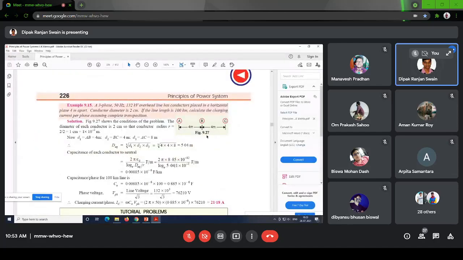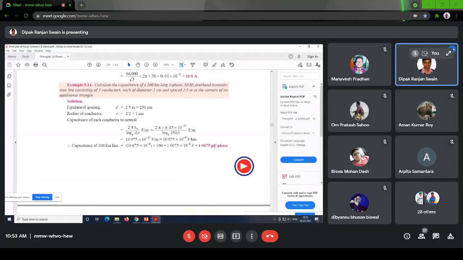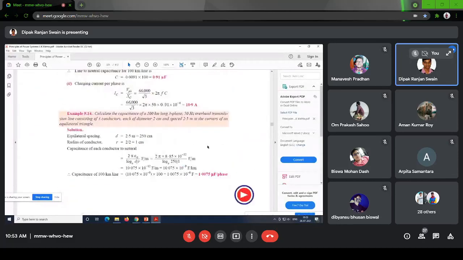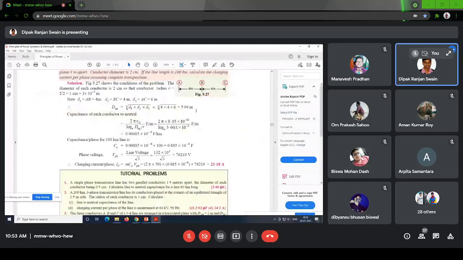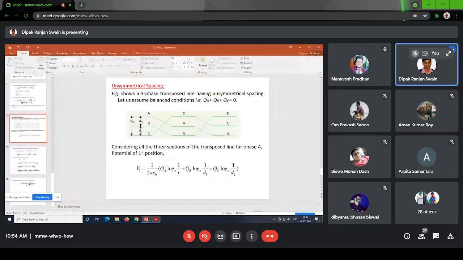Same problem here. Three conductors are there. Now you can also have six conductors. The six conductor problem you can also look at exactly similar to that of the inductance. So there also you can calculate the value of capacitance. So this is how you will be calculating capacitance for single phase and three phase systems.